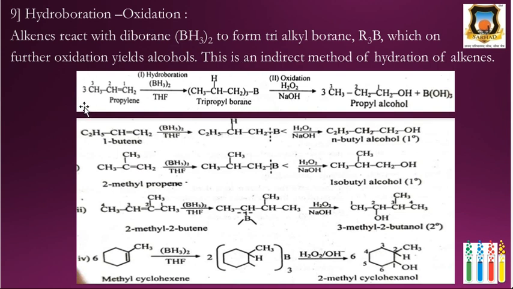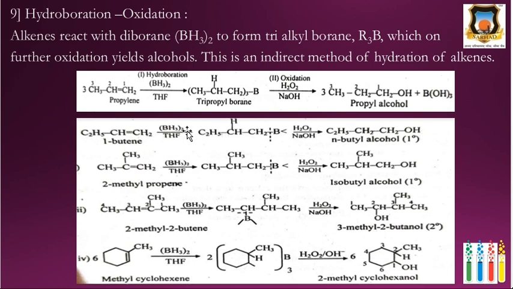There are 3 equivalents of propylene used, and when it is allowed to react with diborane in the presence of THF, that is tetrahydrofuran, it gives trialkyl borane, that is tripropyl borane. Then it undergoes oxidation in the presence of hydrogen peroxide and NaOH. We get the alcohol, that is 3 molecules of propyl alcohol, plus boric acid. Here are some examples of hydroboration oxidation.